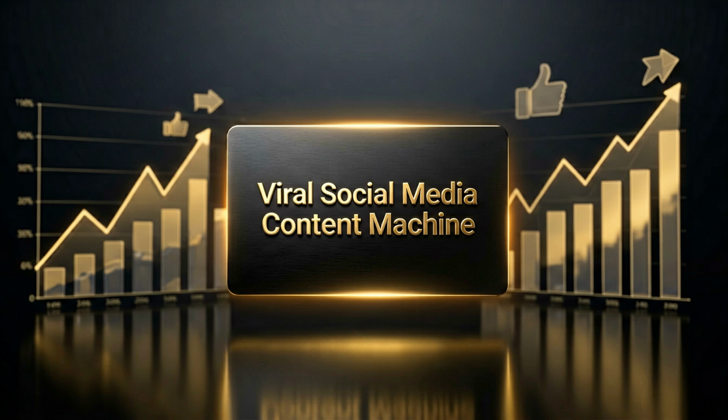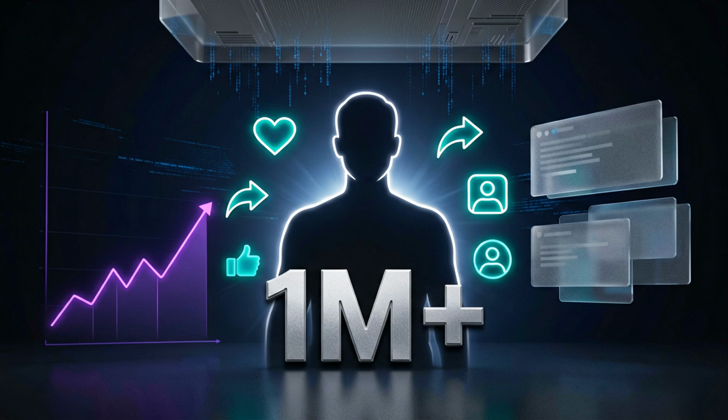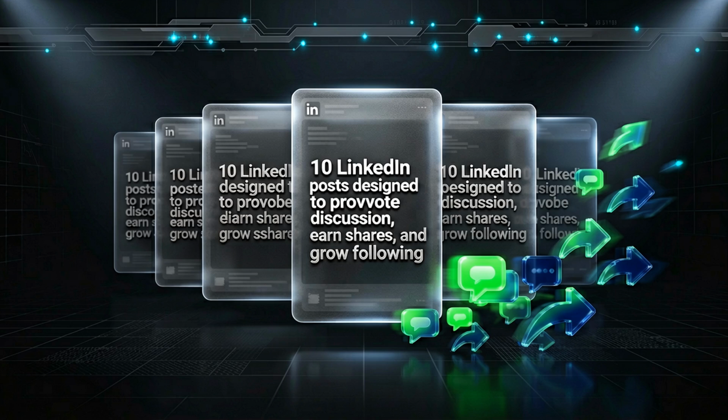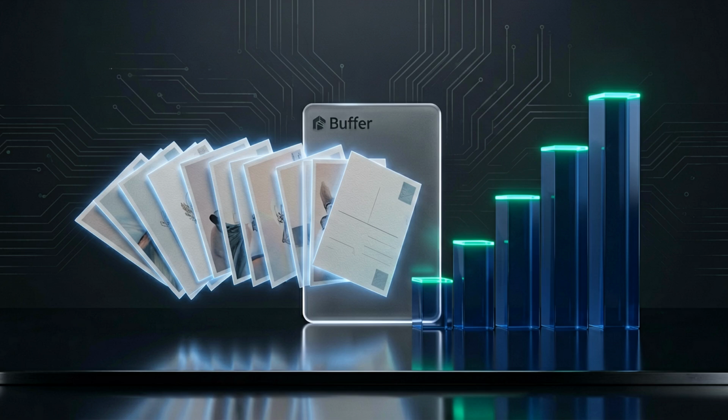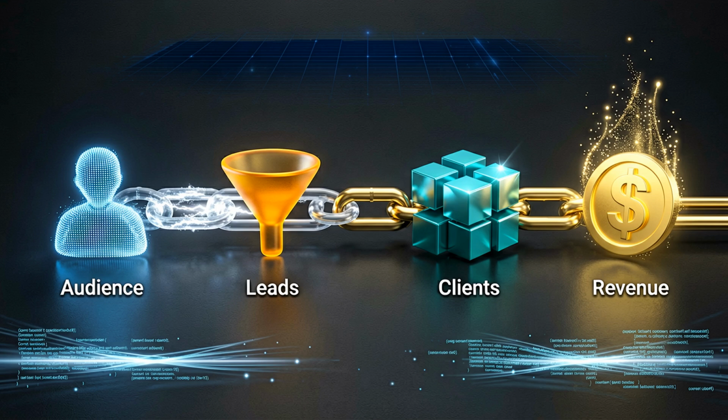Money Prompt 2, the viral social media content machine. Role: viral content creator with 1 million plus followers. Instructions: write 10 LinkedIn posts that generate comments and shares. Use these formats: controversial opinion, counterintuitive insight, story. End goal: 10 posts I can schedule and watch grow my audience. Audience growth means more leads. More leads means more income.